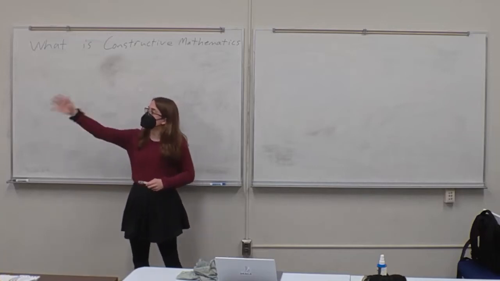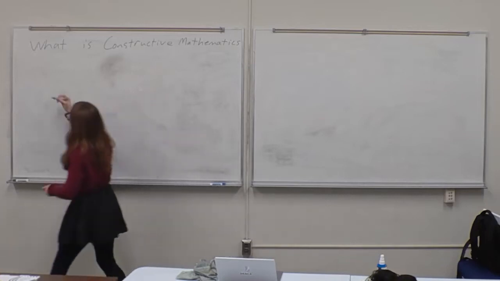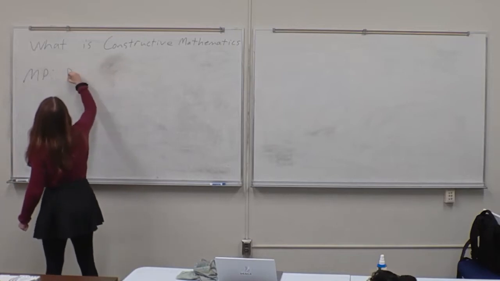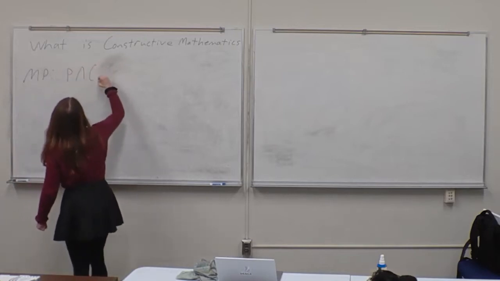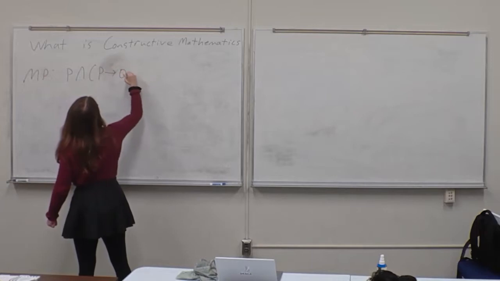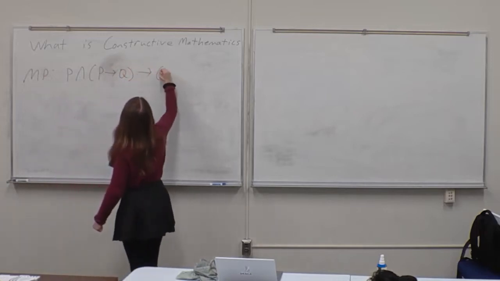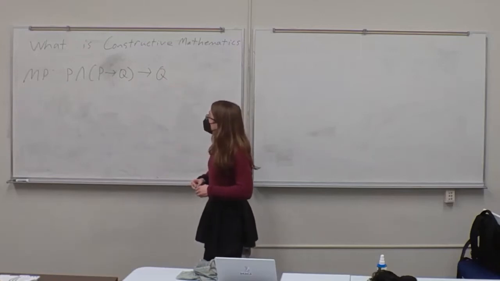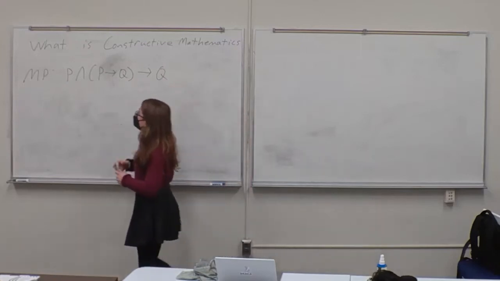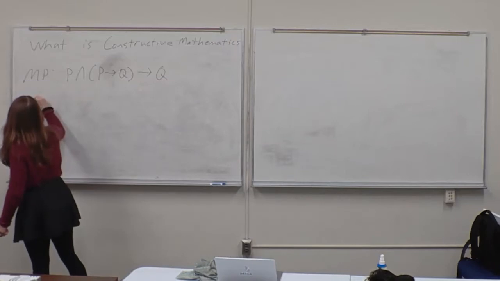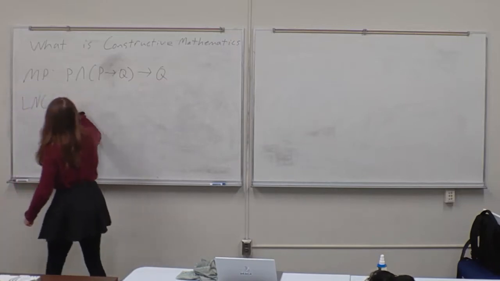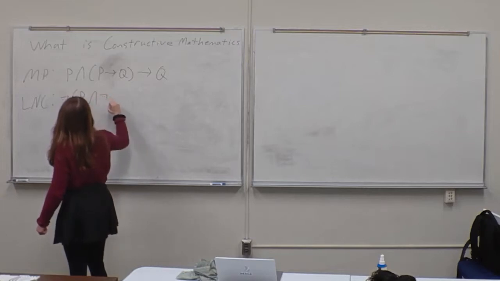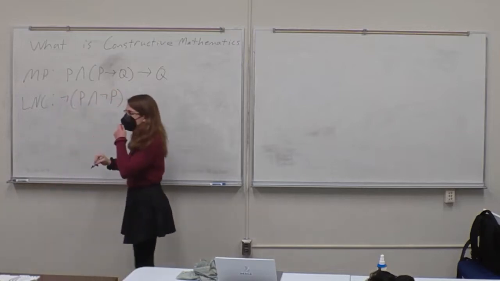The first is modus ponens, which corresponds to the rule that if P is true and P implies Q is true, then Q is true. This is a standard rule, a standard action that you've probably seen in logic. There's also the law of non-contradiction, which corresponds to saying that it is not the case that P is true and not P is true.